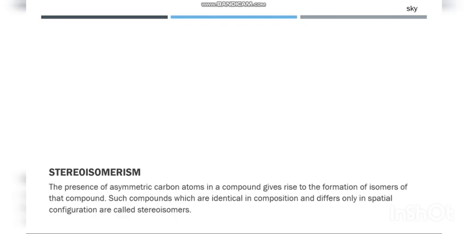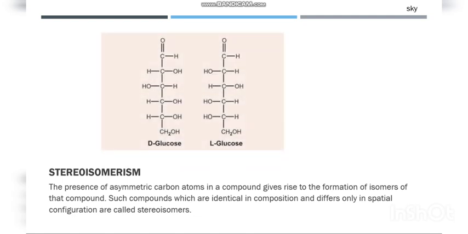Next, we move on to stereoisomerism. The presence of asymmetric carbon atoms in a compound gives rise to the formation of isomers of that compound. Such compounds which are identical in composition but only differ in their spatial configuration are called stereoisomers. Like over here, glucose can be either D-glucose or L-glucose, and these both are mirror images of each other. So we can call them stereoisomers of each other.